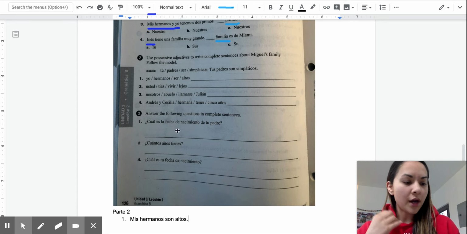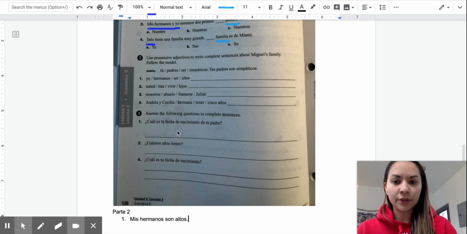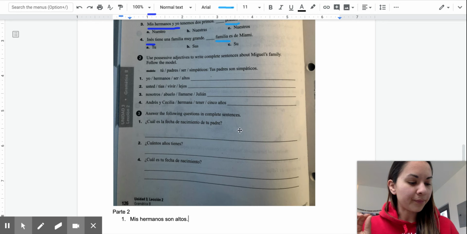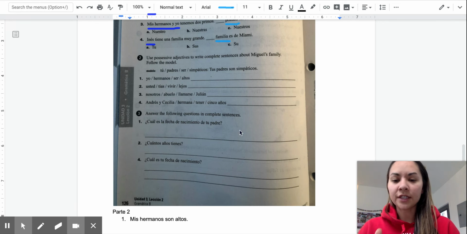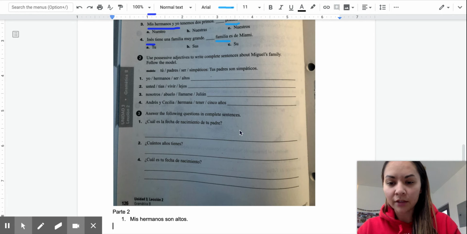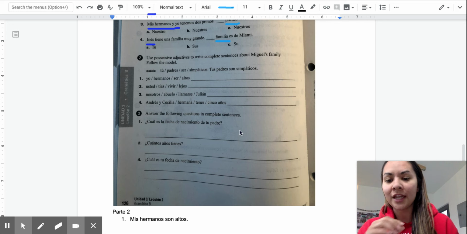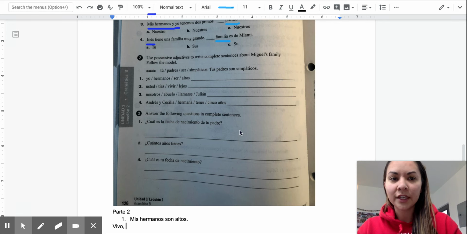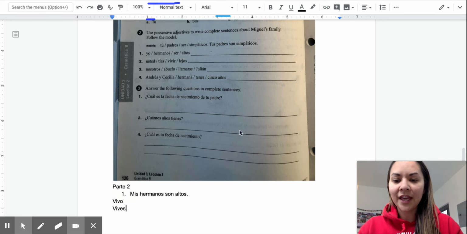And now in my notes I've given you, it says vivir is a verb we have not gone over yet, okay? So you will not know the endings, but they're very, very, very similar to the AR endings we've learned before. So it's vivo, vives, vive. Now try to follow along.